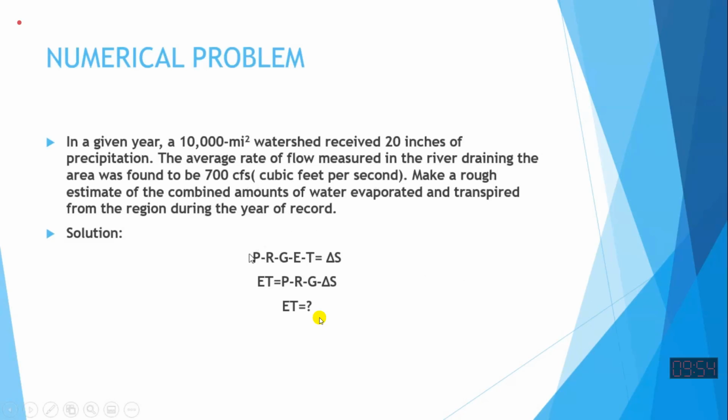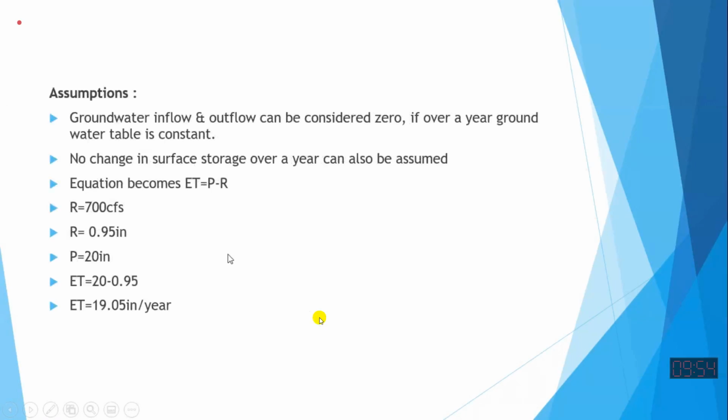Then precipitation minus surface runoff minus E and T will be equal to zero storage change. So we can write this, and then E plus T can be estimated. E plus T together can be estimated by writing this equation, P minus R minus G minus delta S. This can be solved, and the answer will be 19 inches per year.